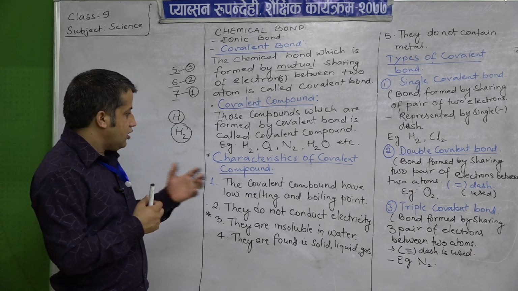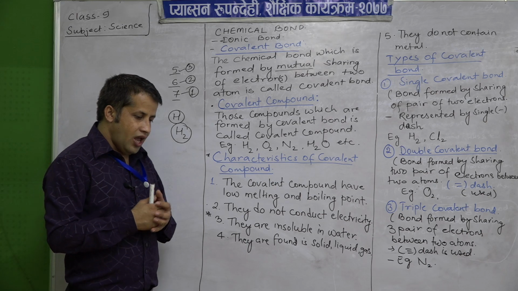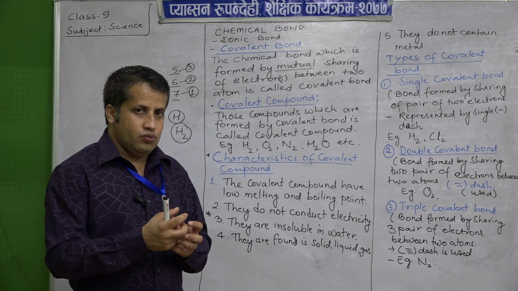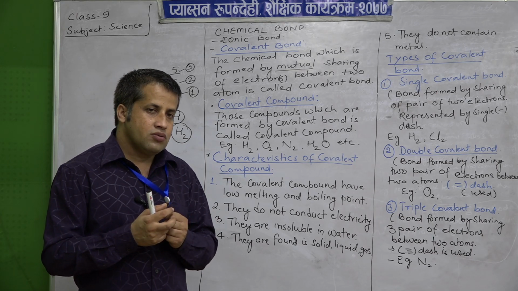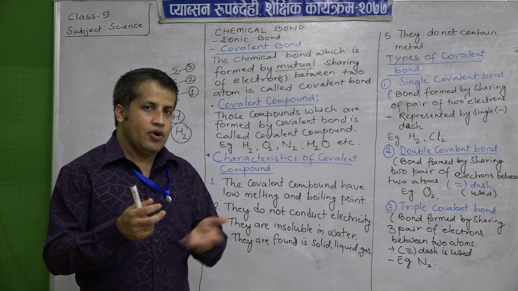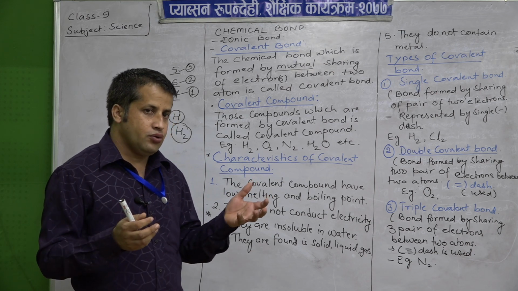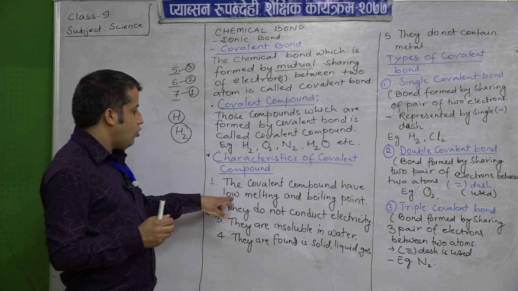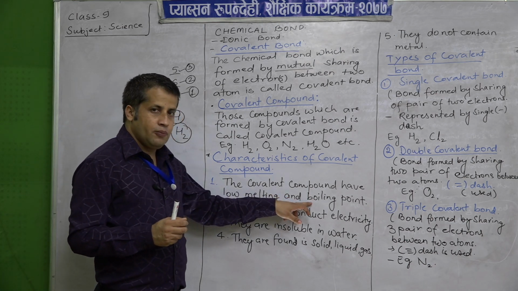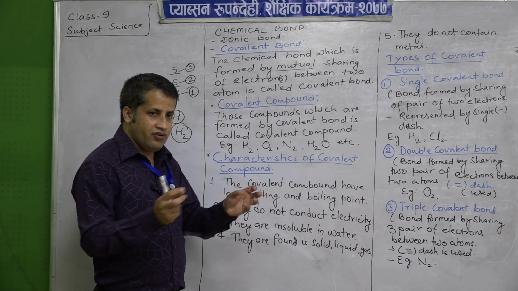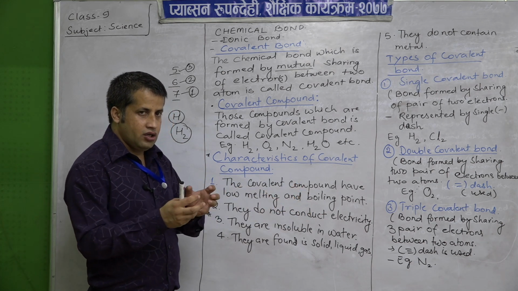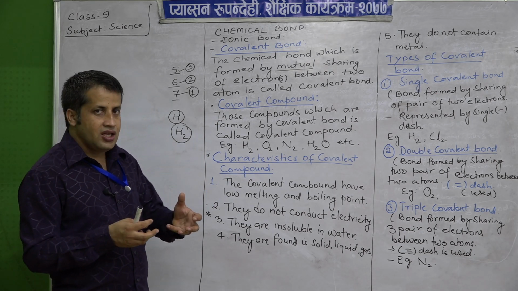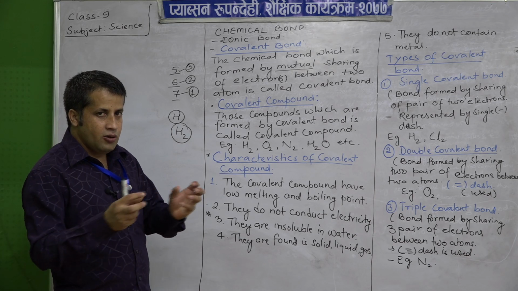But in case of covalent bond, the atoms or elements are joined together with a much weaker type of force as compared to ionic bond. So, they have low melting and boiling point. They are slightly free to move here and there, due to which less amount of energy is necessary to break their bonding.